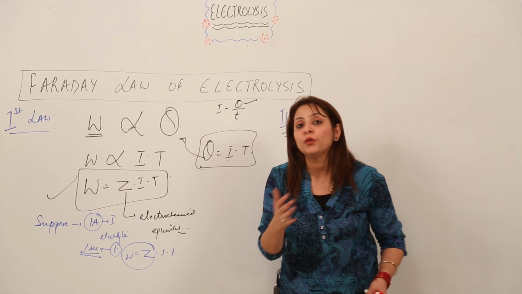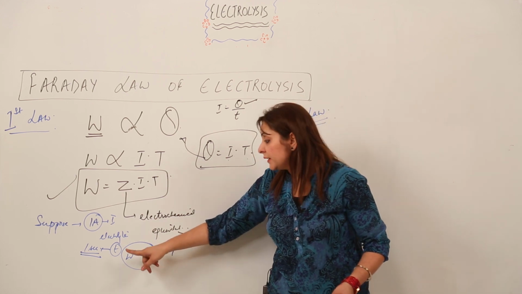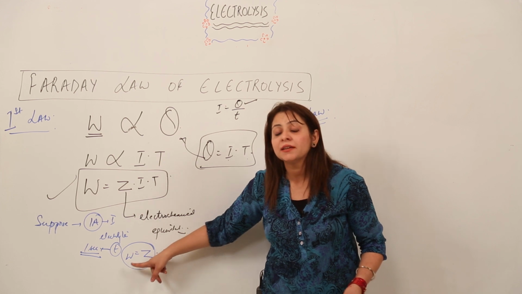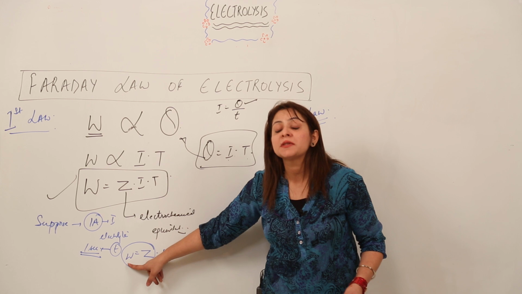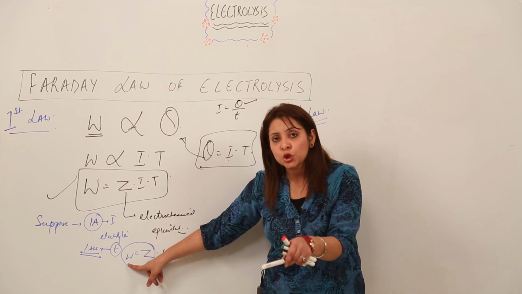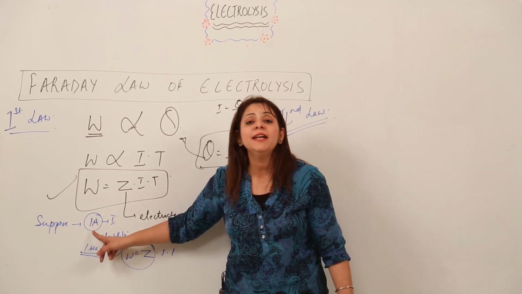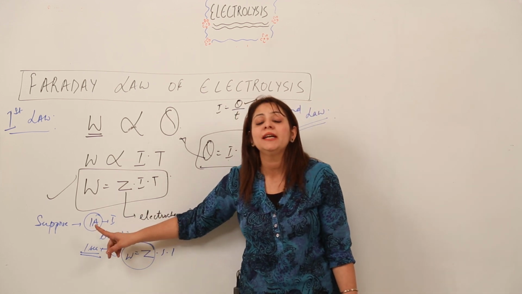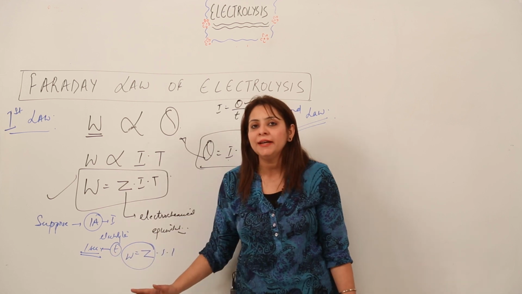Then write the definition: electrochemical equivalent is equal to the weight of substance. Again I am repeating, electrochemical equivalent is equal to the weight of substance deposited at an electrode after electrolysis, under the condition when 1 ampere current is passed through an electrolyte for 1 second. So this is how you are going to define it.